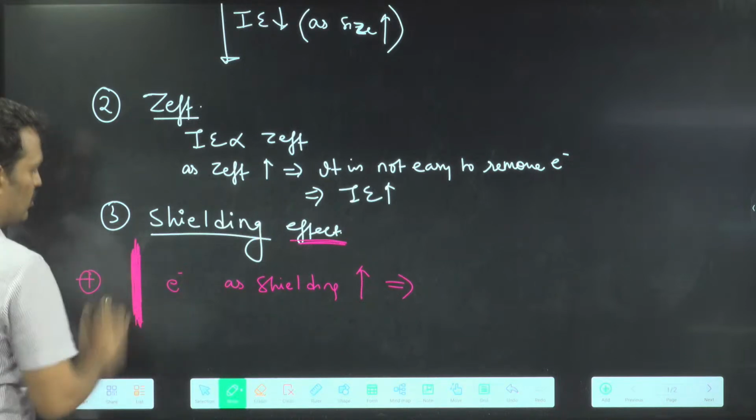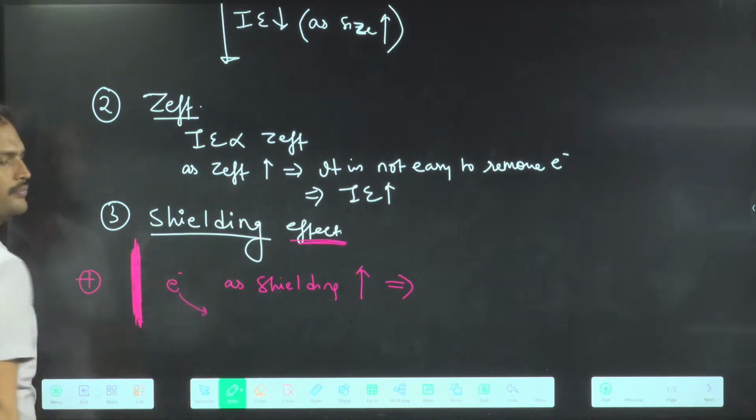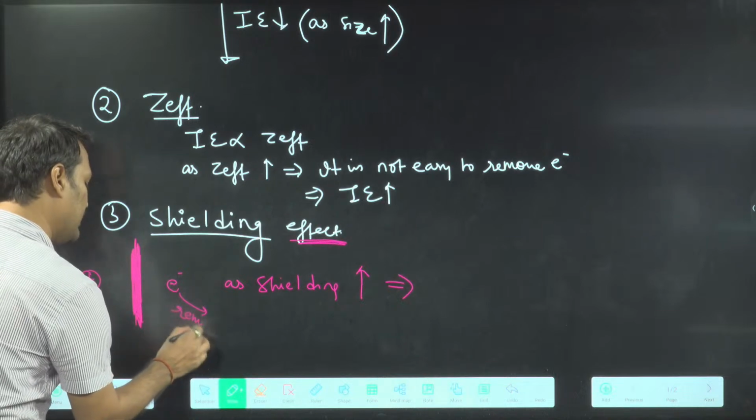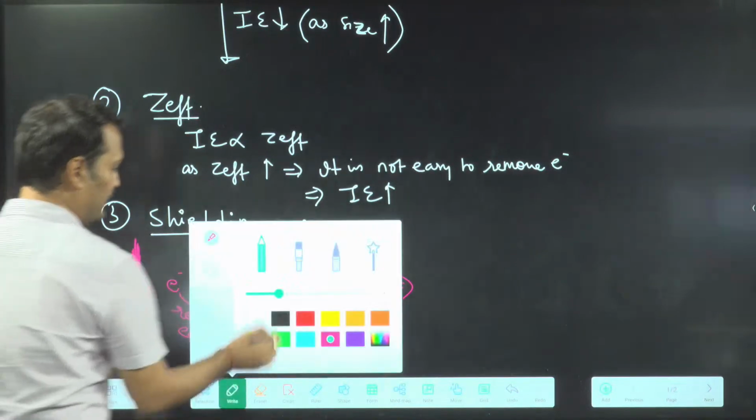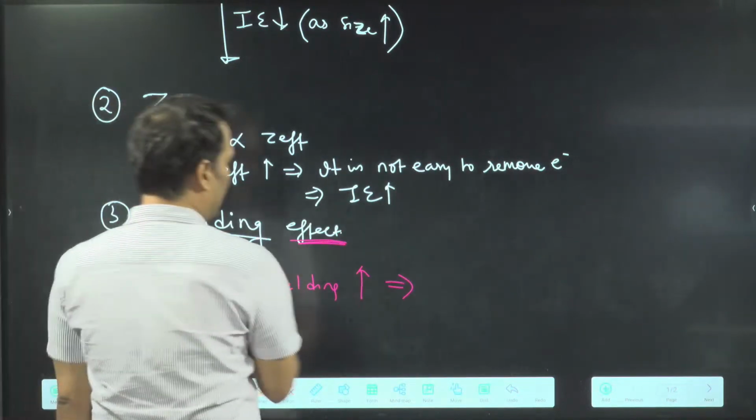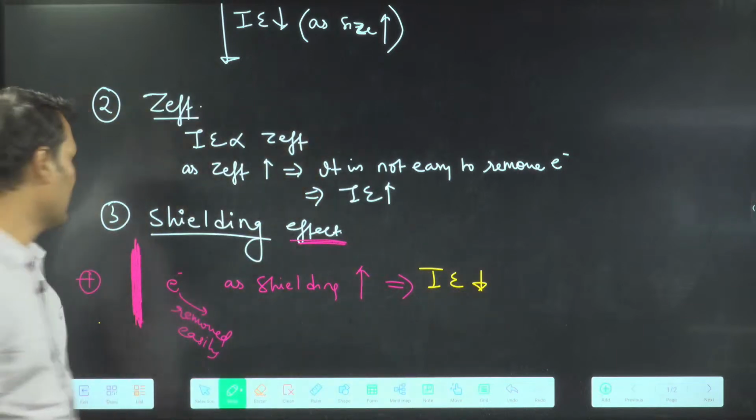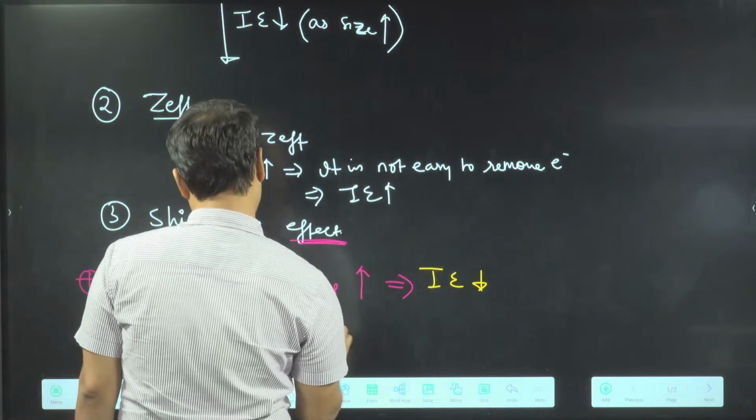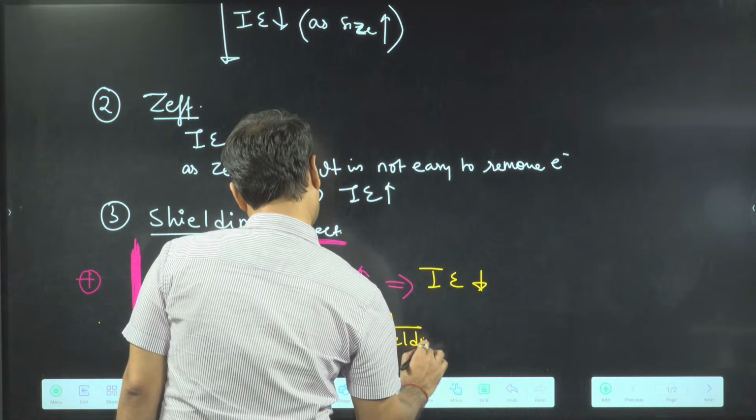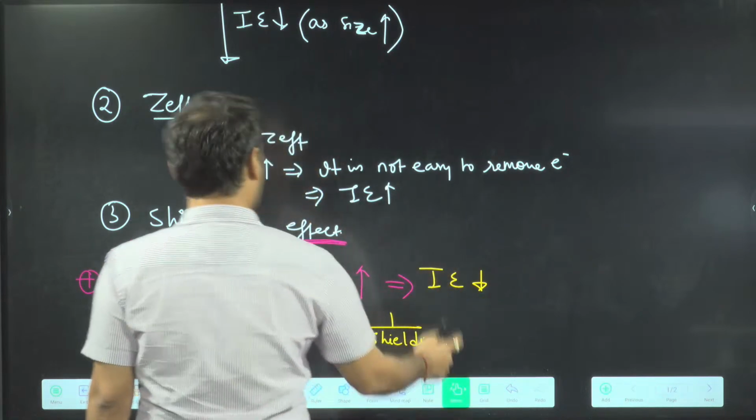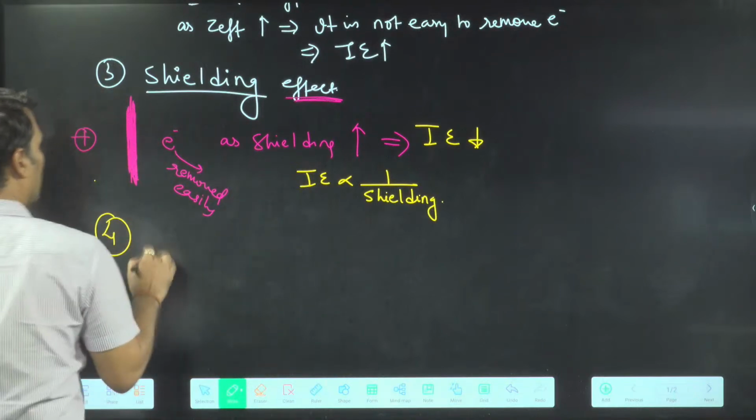If shielding is good, that means what? Electron will not be attracted. Means what? I can remove it easily. Removed easily. Got the point? So you can say like this, as shielding increases, ionization energy decreases. Means you can say inversely proportional. What you can say? Inversely proportional. Done.